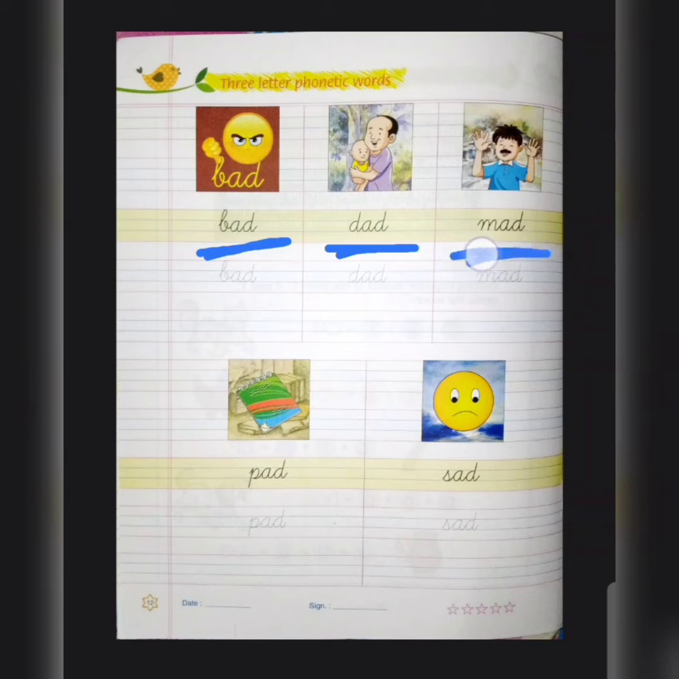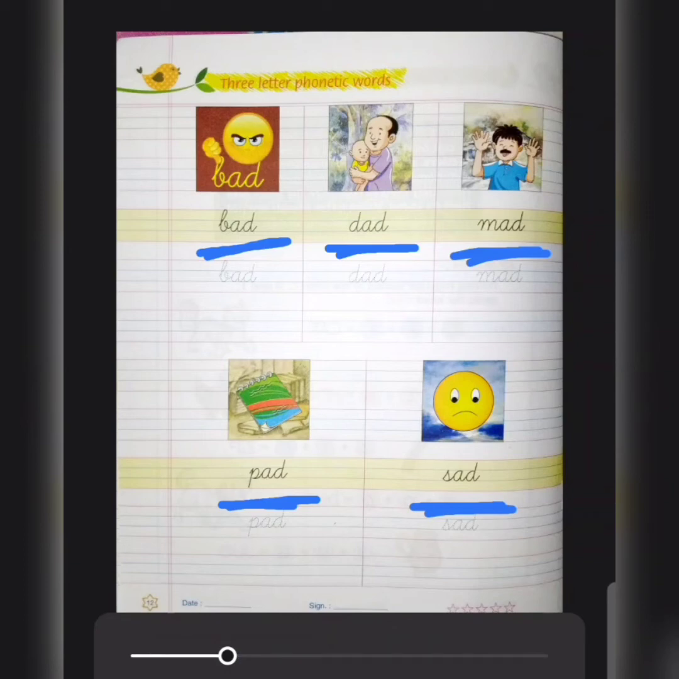Alright. M-A-D, mad. Now the next is P-A-D, pad. Writing pad होता है जिसमें हम लोग लिखते हैं. I told you before also, P-A-D, pad. Now the next is S-A-D, sad. Sad मतलब उदास होना. You can see the sad emoji over here. So sad मतलब उदास होना. Alright, children, understood?